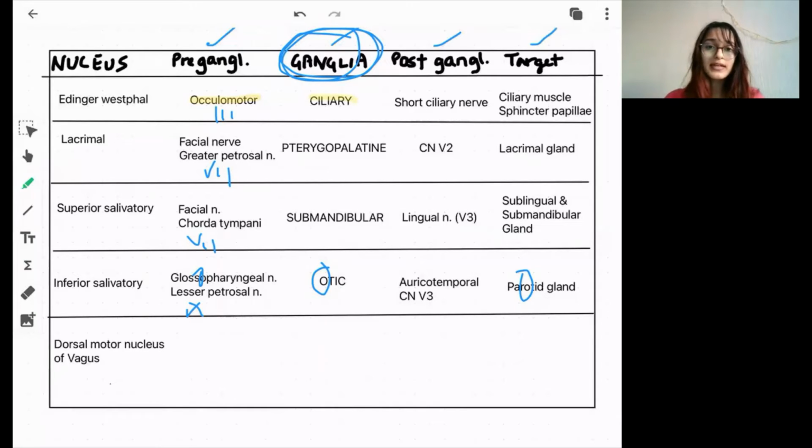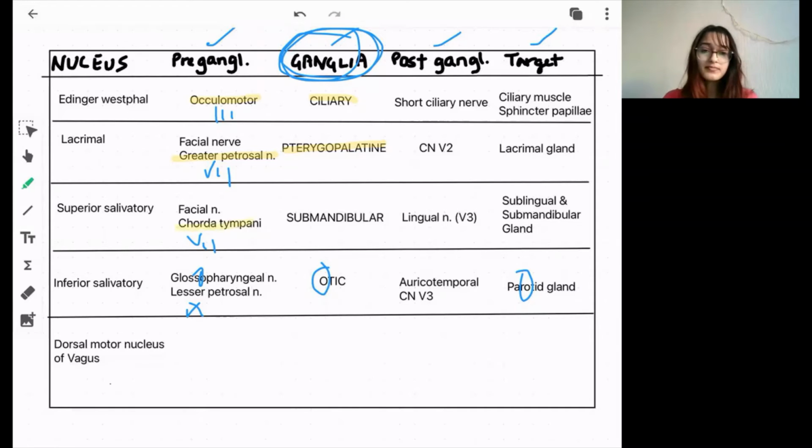synapses in the ciliary ganglion. For the facial nerve, which branch? From the lacrimal nucleus, the fibers travel in the greater petrosal nerve, which is a branch of the facial nerve, and then synapse in the pterygopalatine ganglion. Another branch from the facial nerve arises from the superior salivatory nucleus.